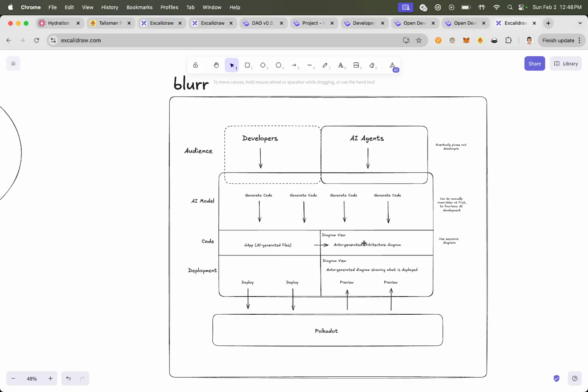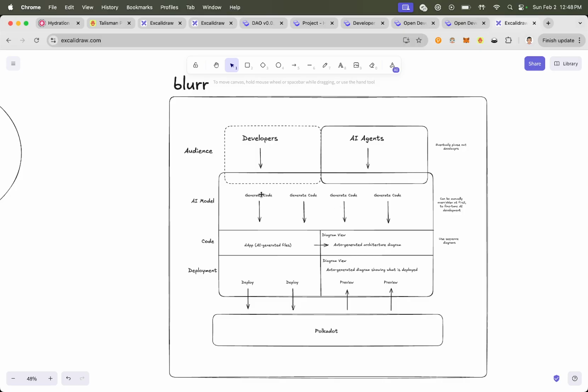So it's a quick way of getting a snapshot of how everything works without having to read the code line by line. I think that's essential for a strong product like this. And at the end of the day, we can hit deploy and deploy to Polkadot, and we should have a diagram view of what is already deployed in terms of the solution on Polkadot so that developers can look at that. So that's phase one.